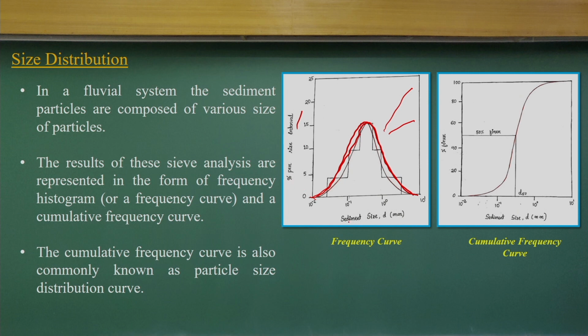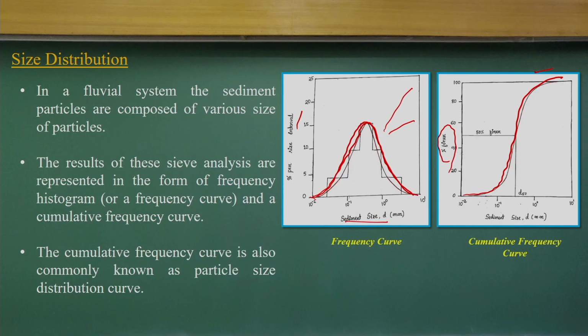This is percentage of size against sediment size. But if you make it percentage finer, you will have a cumulative distribution curve, which is used often in any statistical analysis: the normal distribution curve is the probability density function, and the cumulative distribution curve is the cumulative distribution function. Any population follows a certain distribution, the normal distribution curve, and the cumulative of that is the cumulative frequency curve.